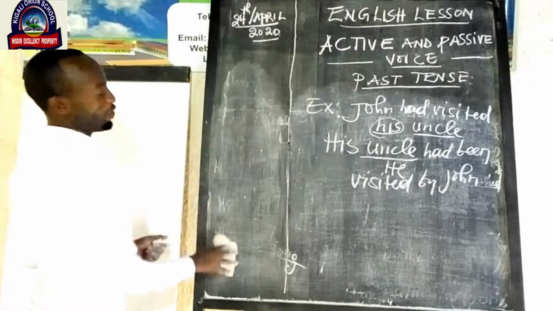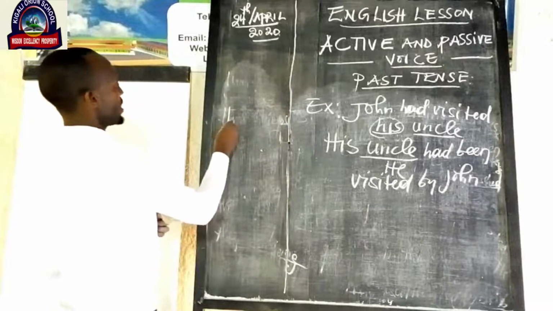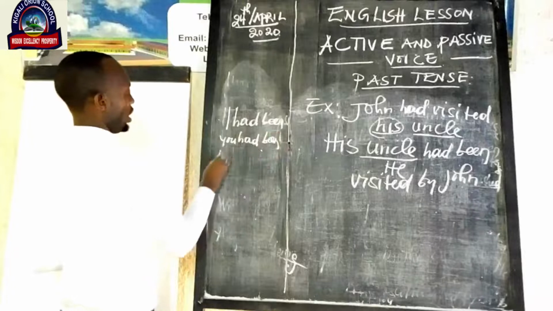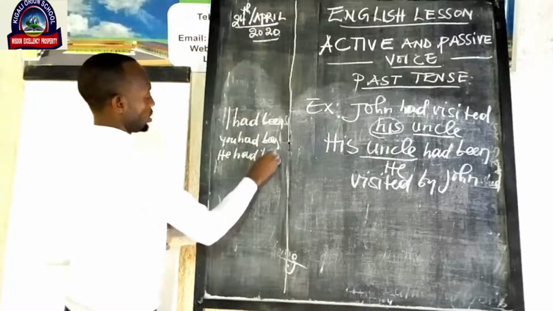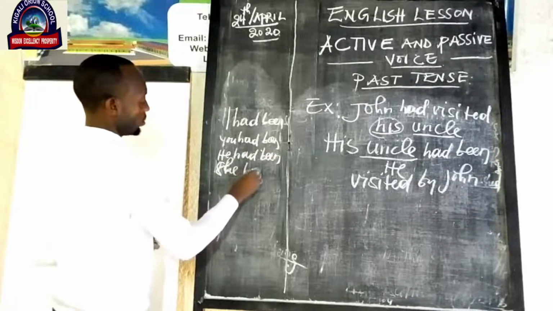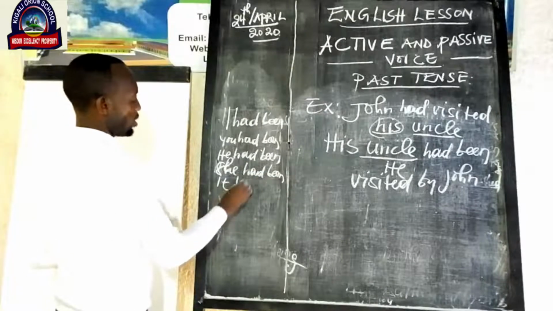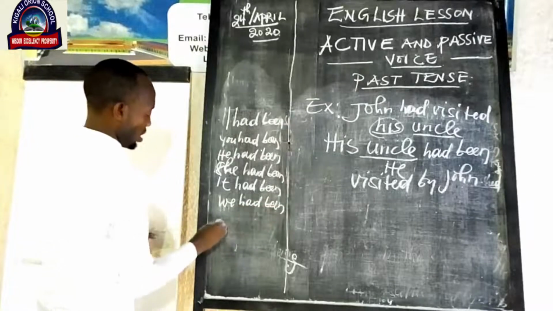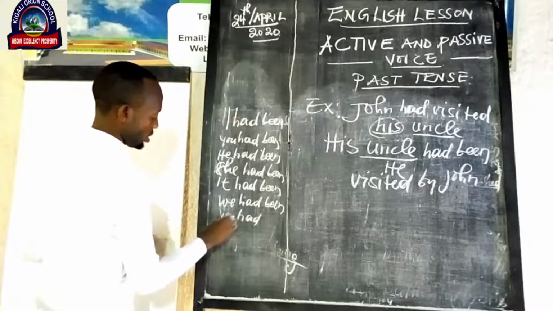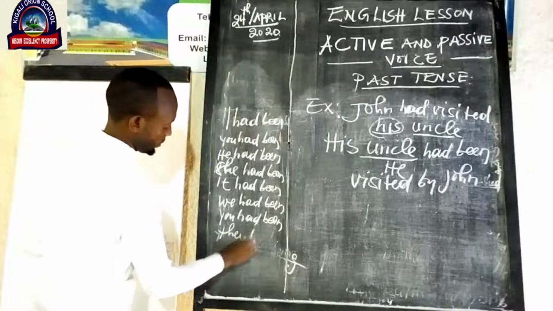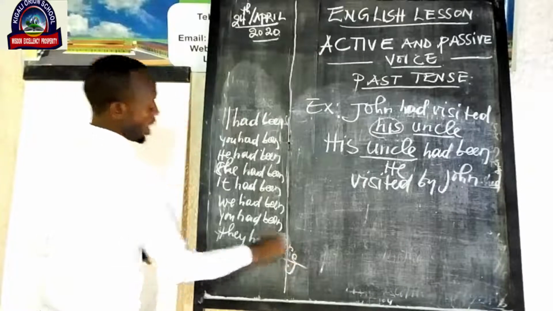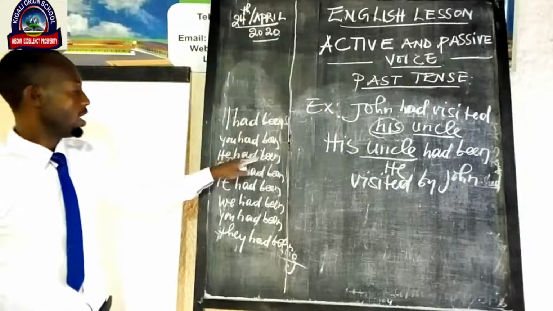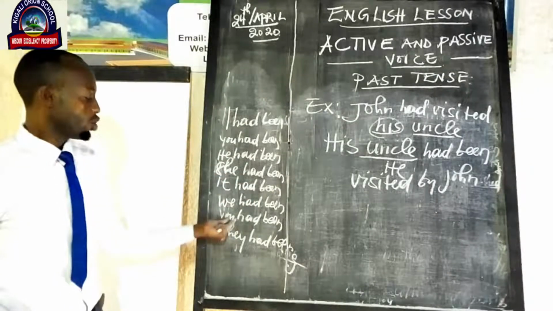Now, as you have done for past continuous tense, of course you have to know verb to be in past perfect. I say I had been, you had been, he had been, she had been, it had been, we had been, you had been, then they had been. This is verb to be in past perfect.